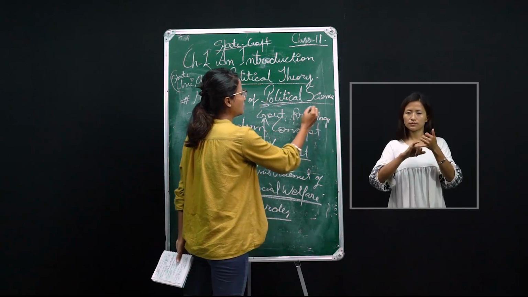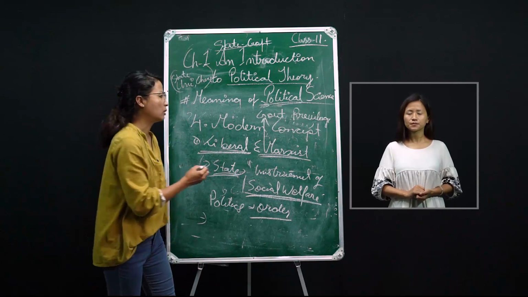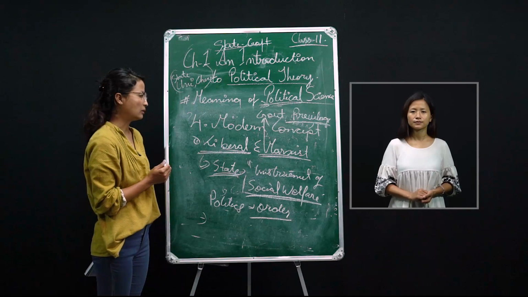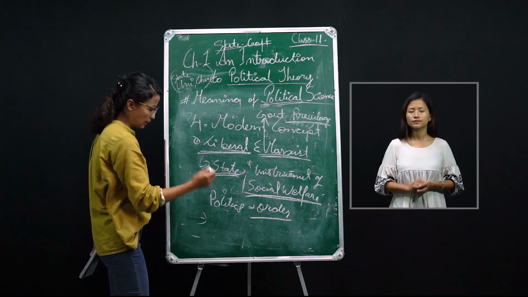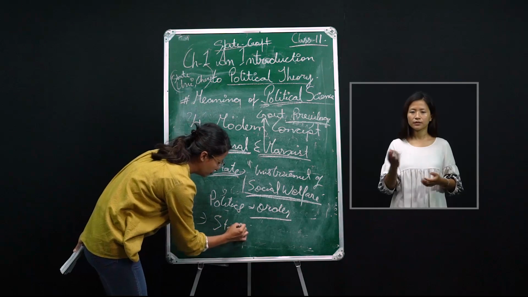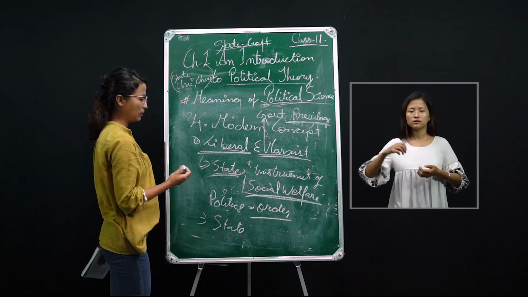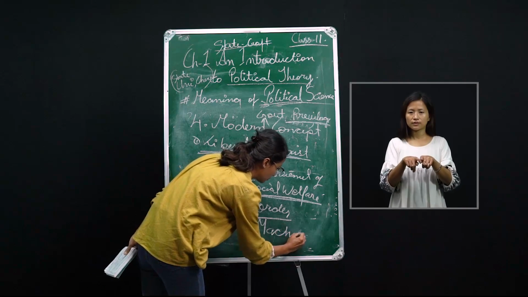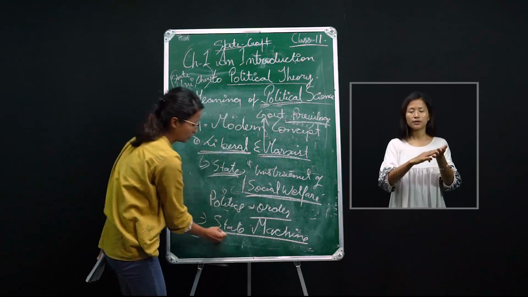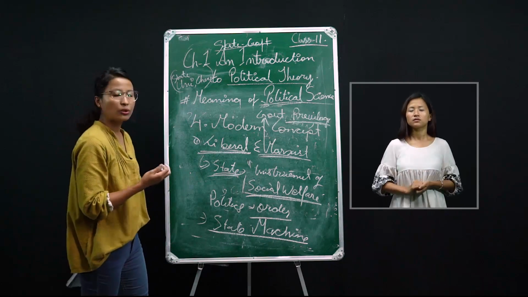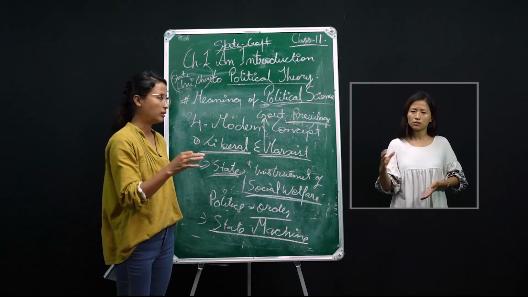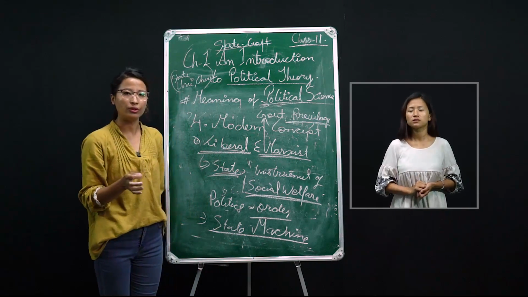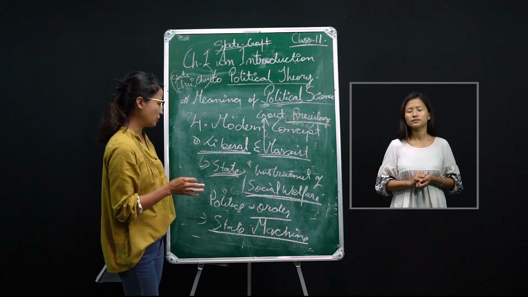That means the existence of the state or the government is for protecting the privileged classes of society, and they compare the state to a machine. The Marxists say that the state is like a machine that tries to control the other class, that is the rich and privileged class trying to have control over the weaker sections of society.